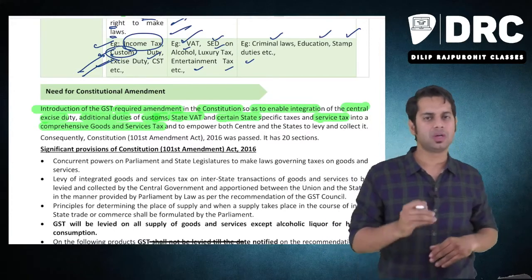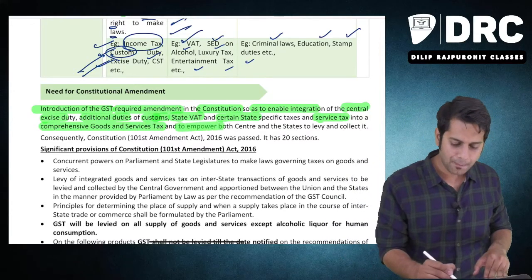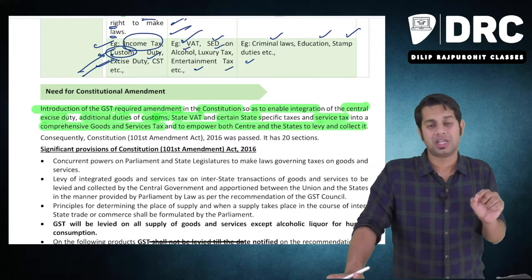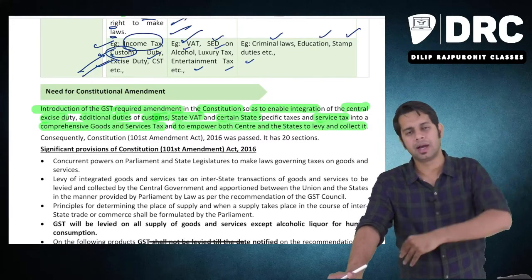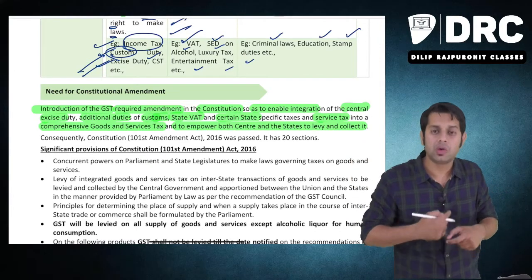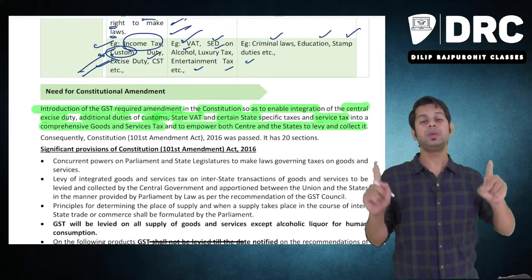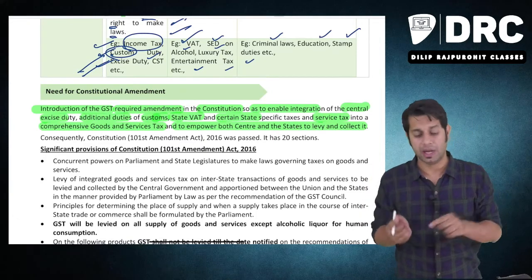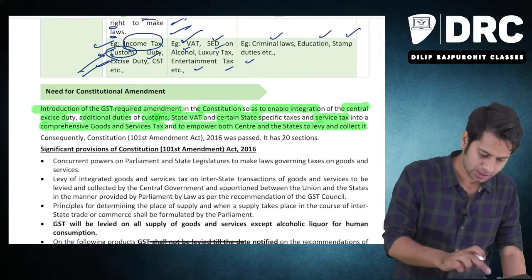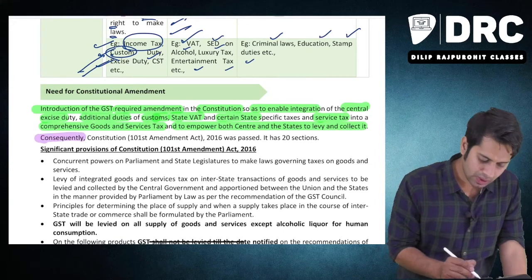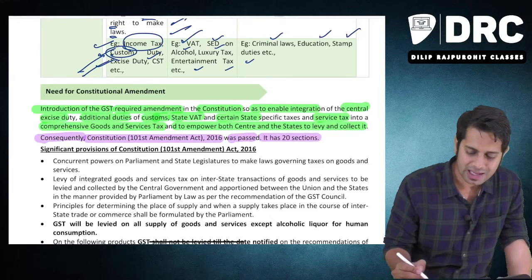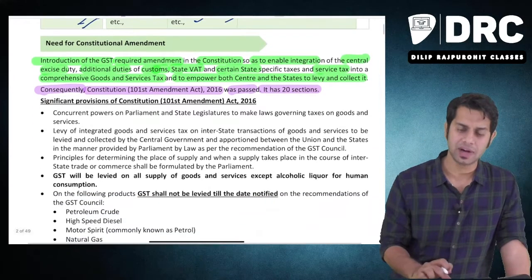That constitutional change was made through the constitutional amendment, and to empower the central government and state government to levy and collect it, meaning the change was not only to put all these different types of taxes in one basket. By putting these taxes in one basket, they also wanted to introduce a new tax called GST, which should be collected by both the central government and state government. Now the power I am giving to both the central government and state government is to collect GST from individuals. So consequently, because of this reason, the Constitutional 101st Amendment Act 2016 was passed, and it has how many sections? 20 sections. What are the significant provisions?